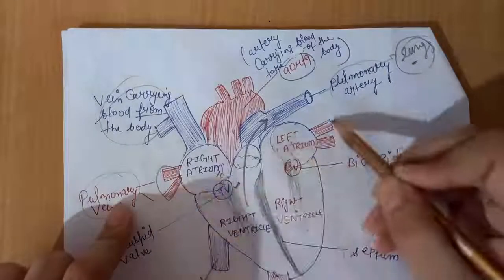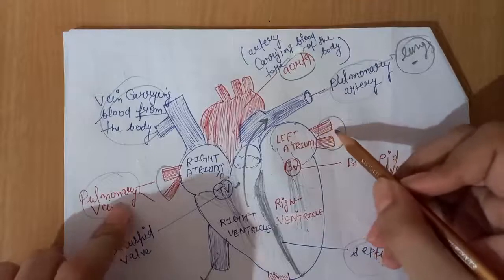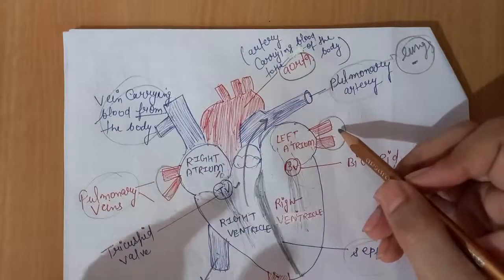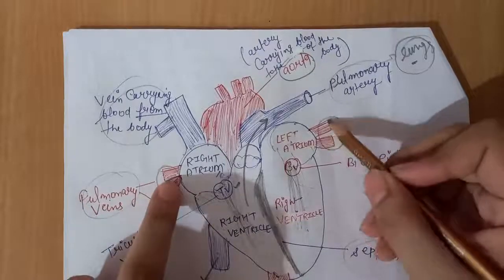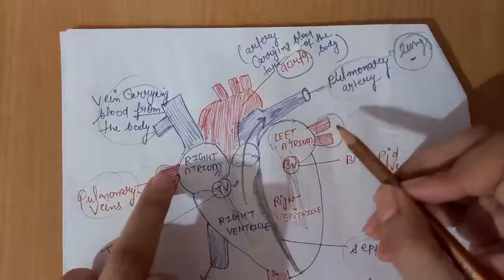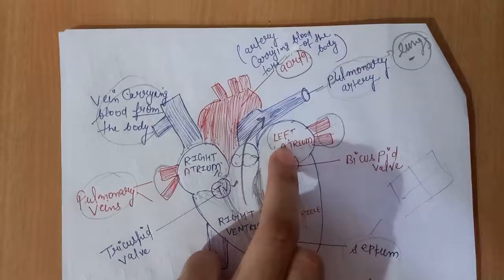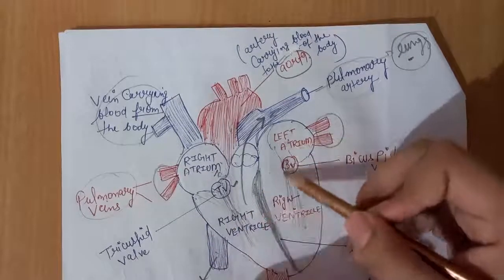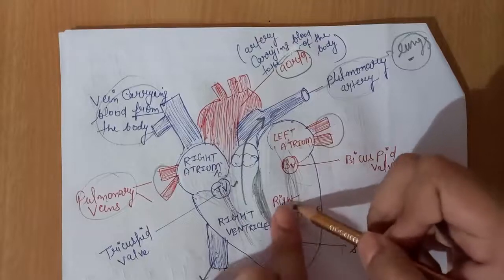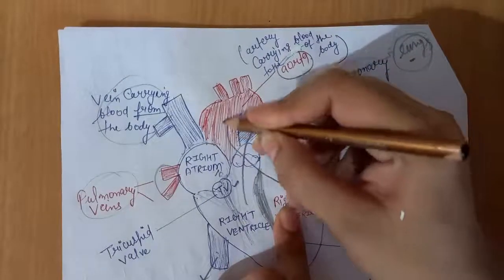These are both pulmonary veins, and pure or oxygenated blood from the lungs flows in them, and through these pulmonary veins the whole blood is collected in the left atrium, and as this bicuspid valve opens the whole blood is collected into the left ventricle, and from the left ventricle the whole blood is supplied into the aorta.